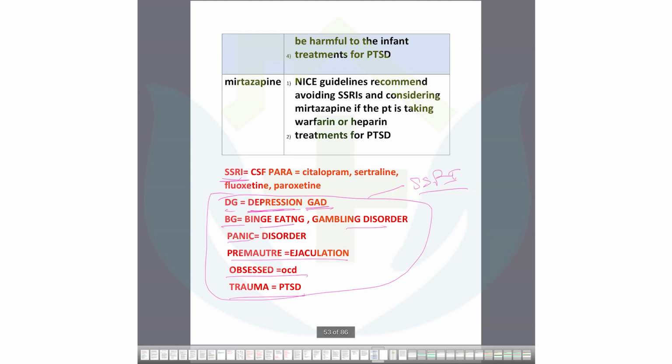We will read in the next class the personality disorder, generalized anxiety disorder, sleep disorder. These are very interesting. I will give you details in the next class about that. So SSRI, how can I remember? I remember the CSF para term: citalopram, sertraline, fluoxetine, paroxetine. And what are the indications? DG, BG, mature obsessed trauma. So these are the diseases where we can use SSRI as first line treatment.